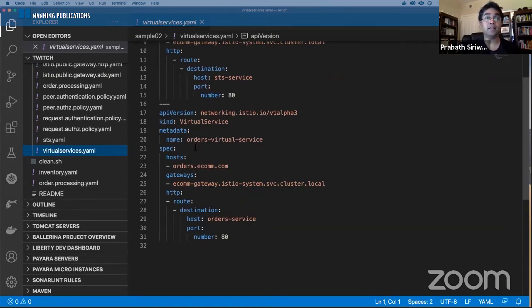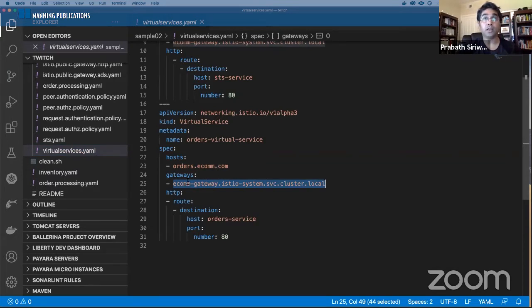Here you can see this defines a host element, right? This host element should match with the host element we define in the gateway resource. Now, what is that gateway resource? This is the fully qualified name of the gateway resource, right?